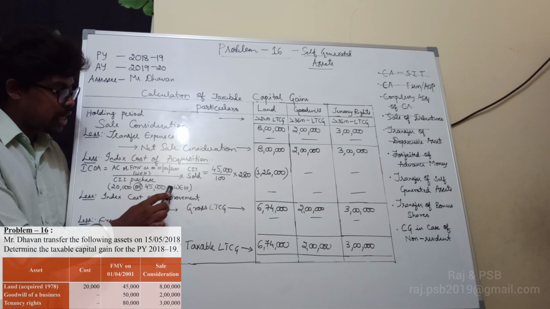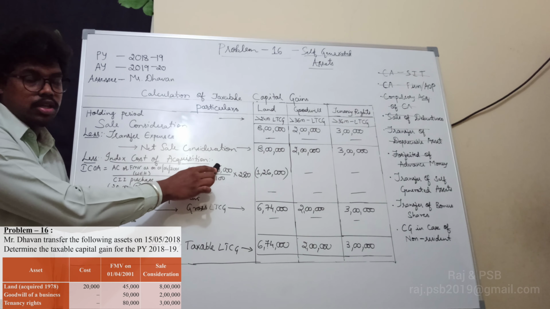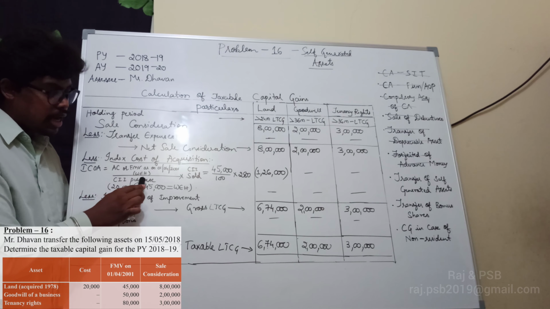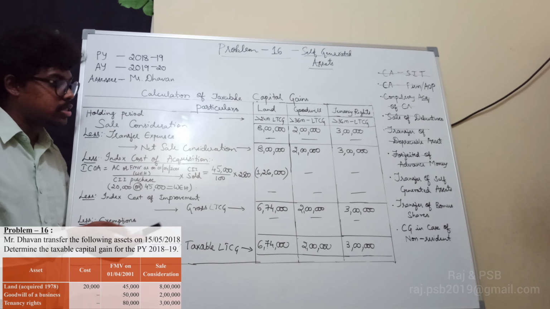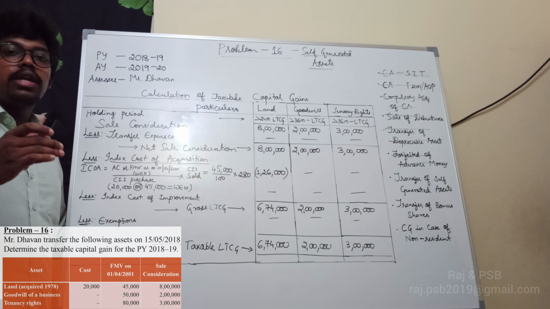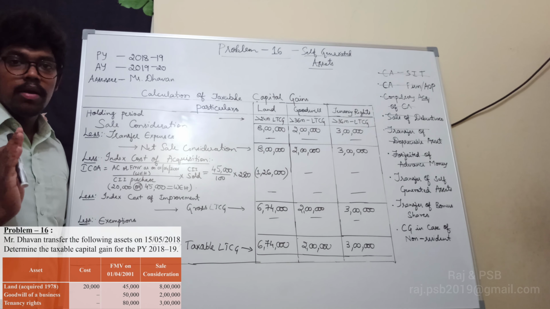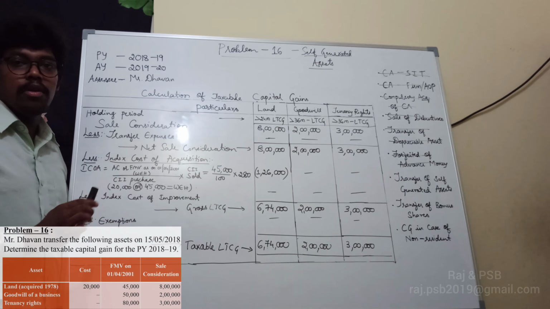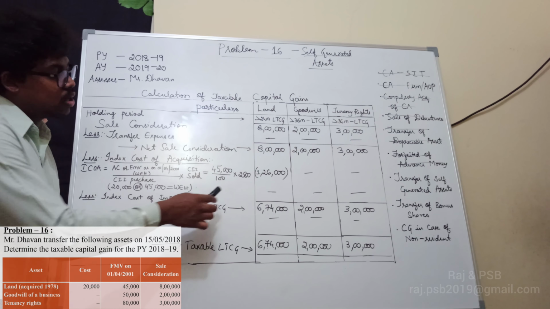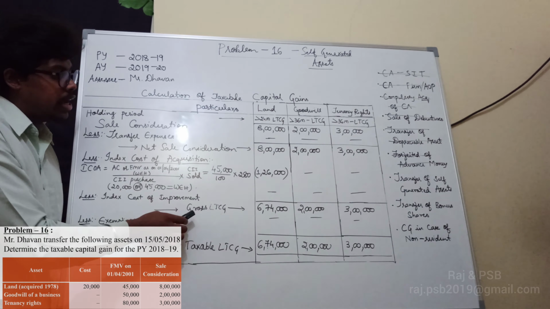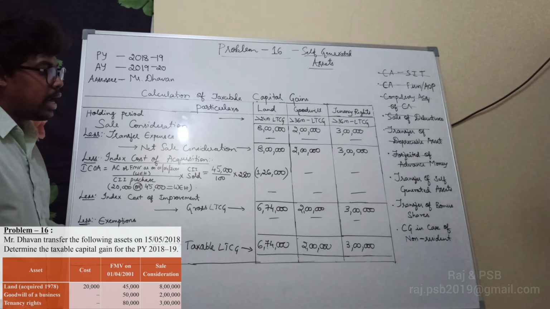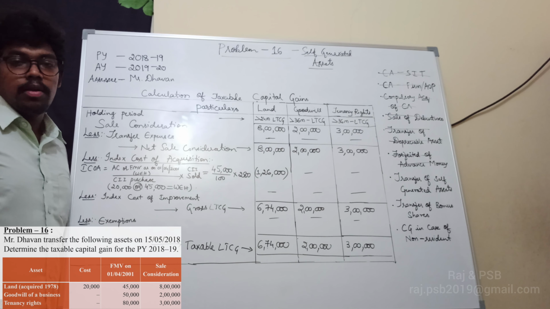Whichever is higher will be treated as the cost of acquisition, that is 45,000, divided by CII purchase. For anything purchased before 1/4/2001, we directly take the base year as the purchase year. So here 100 will be the base year, into CII sold, that is 280. So 45,000 into 280 divided by 100 is 1,26,000, and the remaining two assets will be nil.